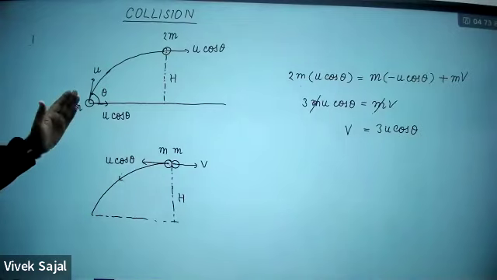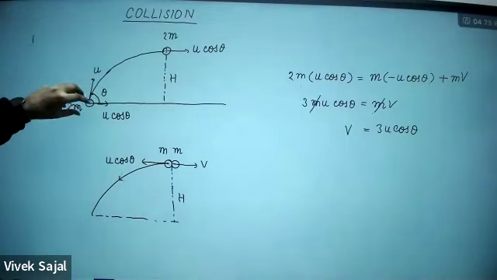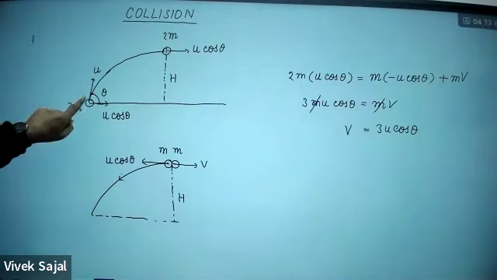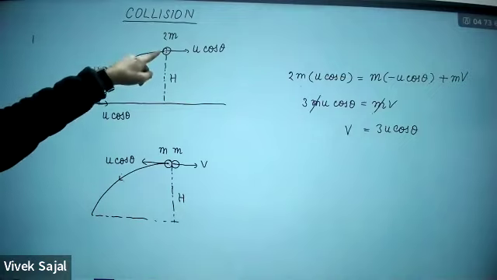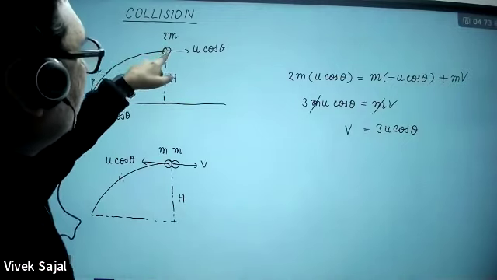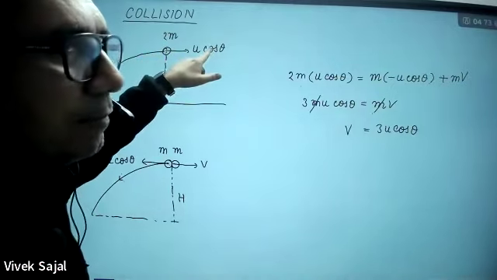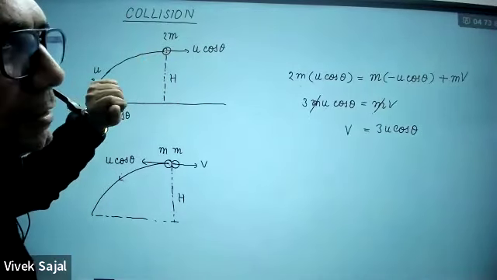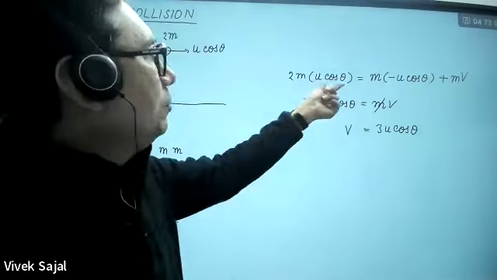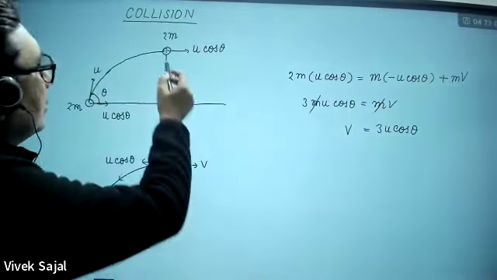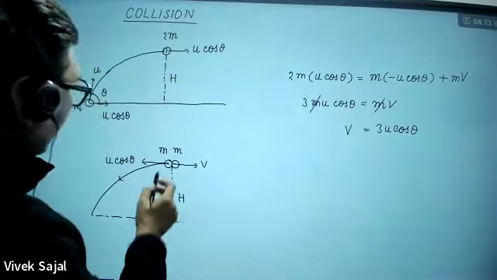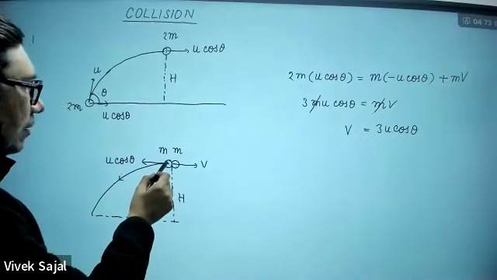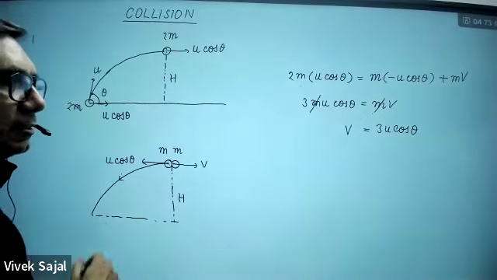Okay, so here, if this particle of mass 2m is launched at an angle theta with a speed u, then at the highest point this mass is going to have only the horizontal component of velocity, and this will be u cos theta. So at this point, its momentum will be 2m u cos theta. Now it exploded into two parts. One part is this, another part is this. One of the parts is going to retrace its path.